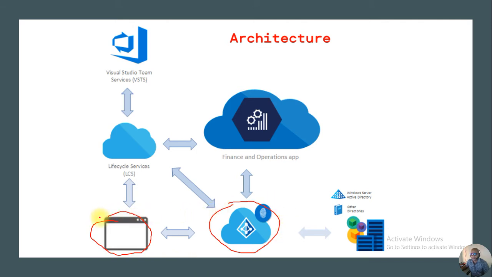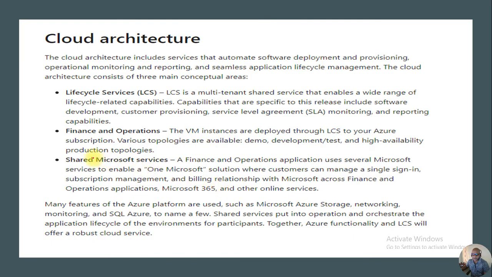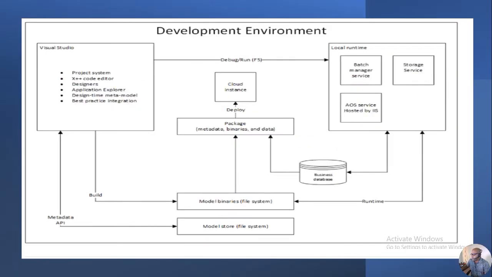it will contain the Microsoft 365. So it contains the cloud architecture level. It will contain the Microsoft shared service. So this is the one. Many features of the Azure platform are used in Microsoft storage and networking, like Azure Blob and Cloud SQL Server, and like that different things. We can leverage those functions from the Azure to LCS and our Finance and Operations. Okay. Next slide. How the development environment would be.